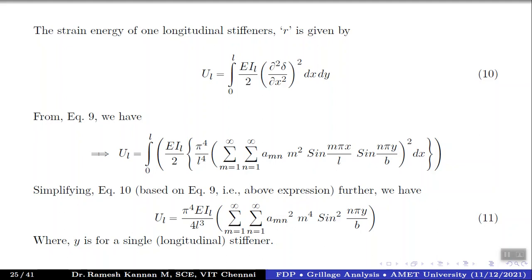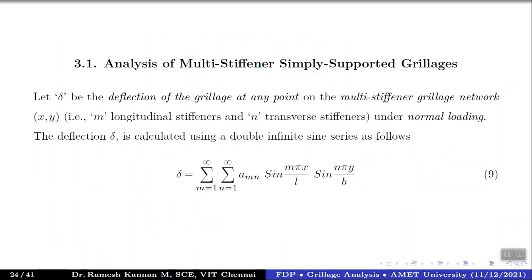Remember, this is a very important term. Normally people take up this formula without this square by mistake. So kindly make sure that it is not only ∂²δ/∂x², it's a whole square, right? So into dx dy. Once you use partial differentiation, you probably get this particular thing: limit 0 to 1, EI1 divided by 2 and π² by L⁴, since we are partially differentiating the delta, which is this one.